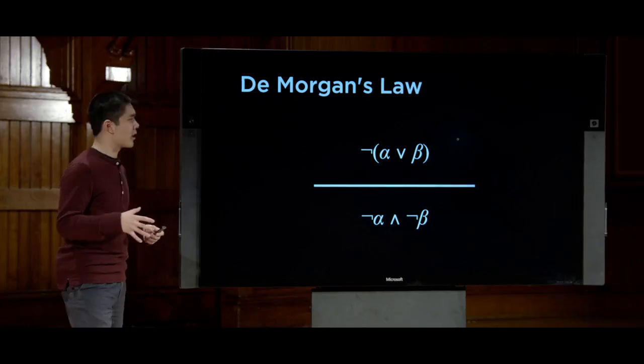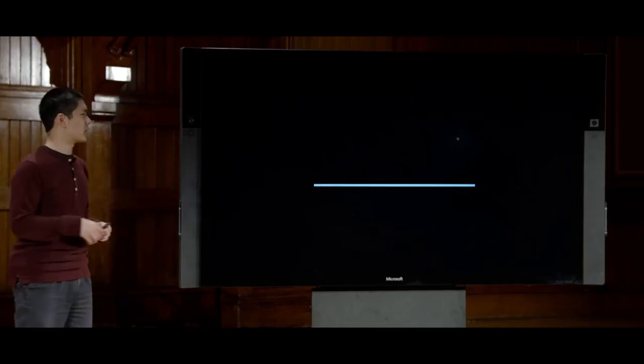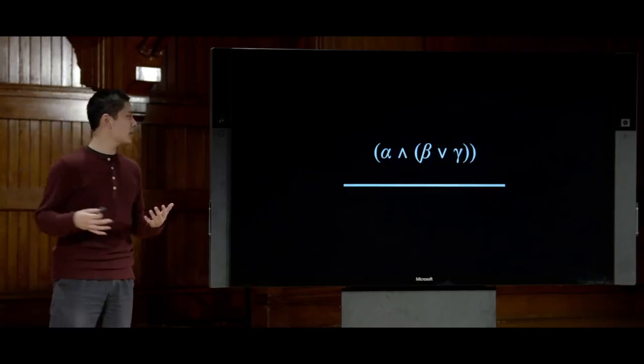So those are De Morgan's laws, and a couple other inference rules that are worth just taking a look at. One is the distributive law that works this way.